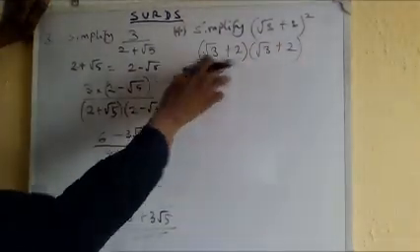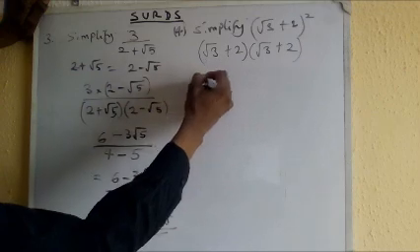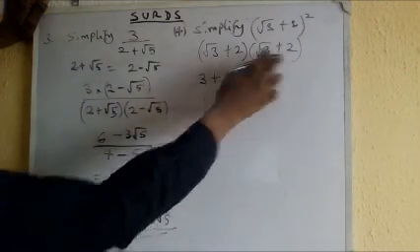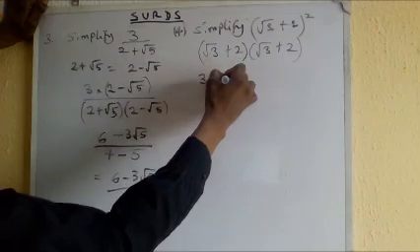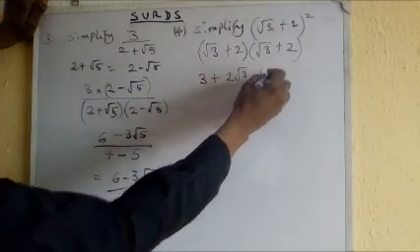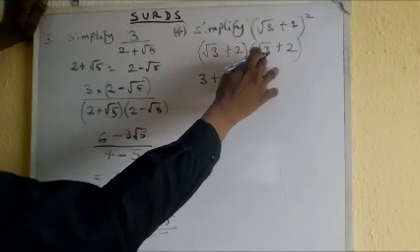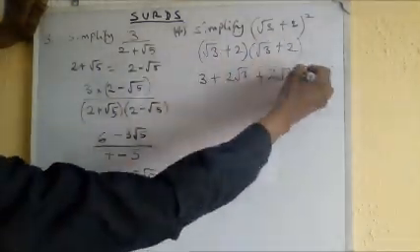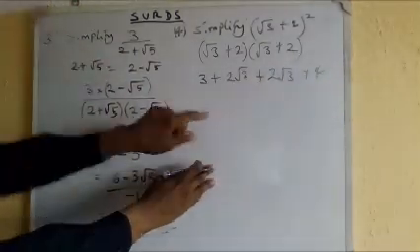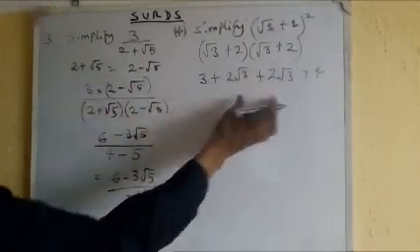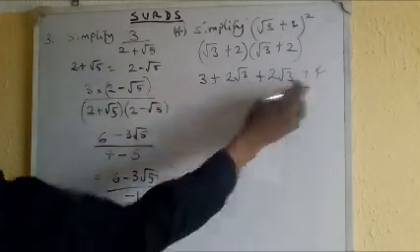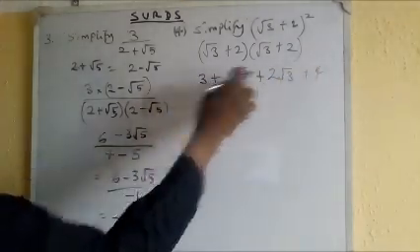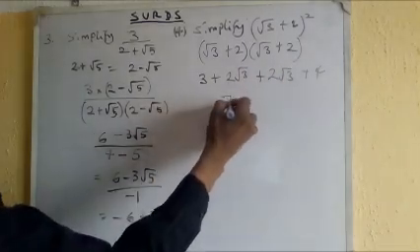So root 3 times root 3 is 3. Plus root 3 times 2 is 2 root 3. Plus 2 times root 3 is 2 root 3. And 2 times 2 is 4. So here, I can do the algebra. 3 plus 4 are like terms, that is 7.